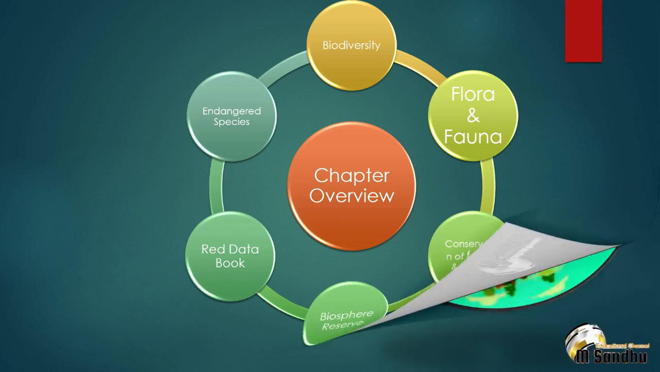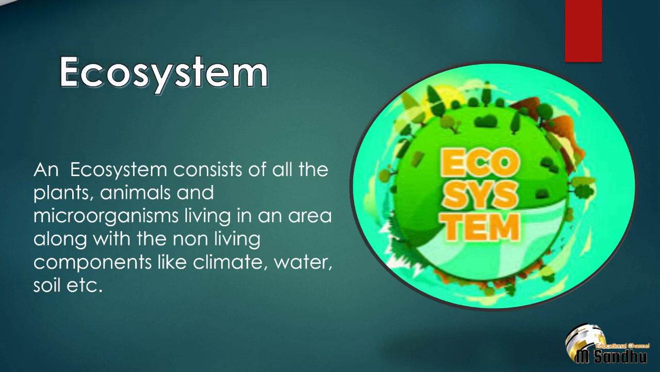So coming to the very first page of our chapter, what is ecosystem? An ecosystem consists of all the plants, animals and microorganisms living in an area along with the non-living components like climate, water, soil, etc. We can define ecosystem as also a biological community of interacting organisms and their physical environment.